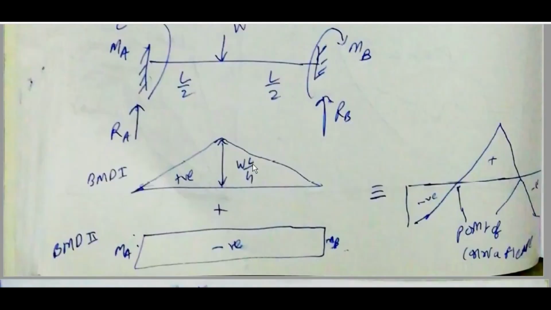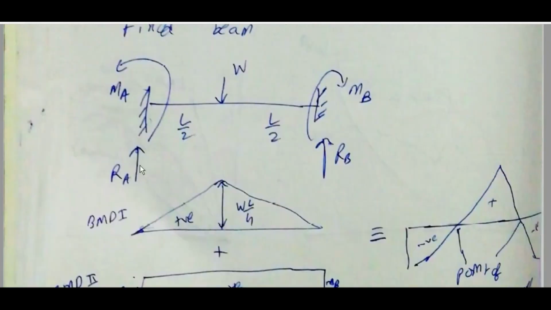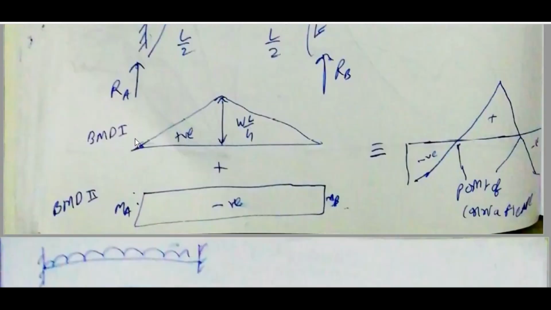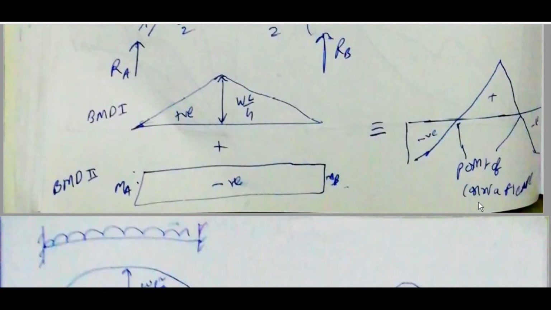If they ask how to find the bending moment, then separate the loads and moments, draw the diagrams separately, and superimpose both of them. With the load only, it will be like this; with only the bending moments, it will be like this. Superimpose both of them: negative, positive, negative. These are the 2 points of contraflexure.